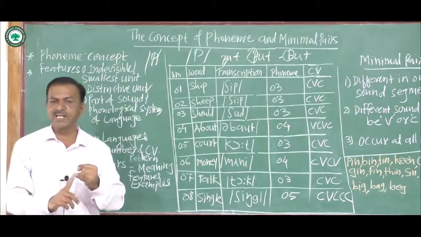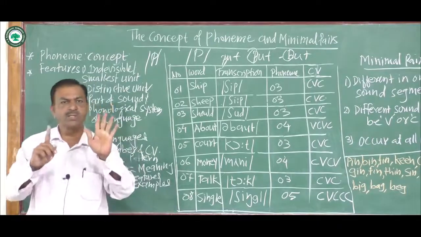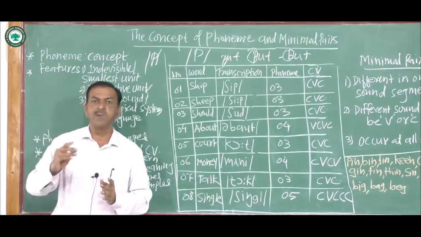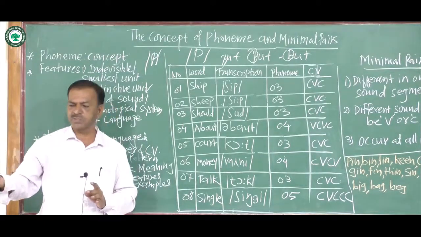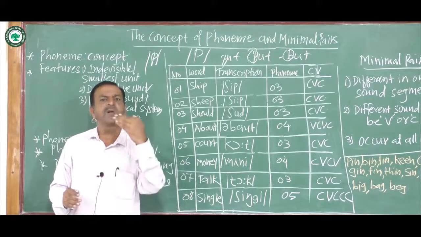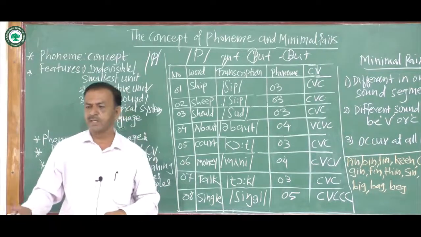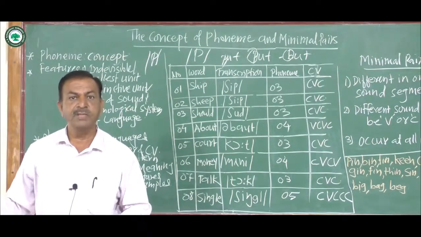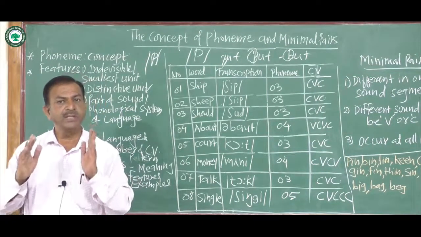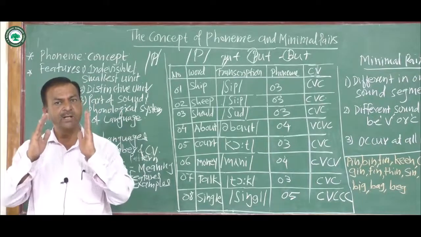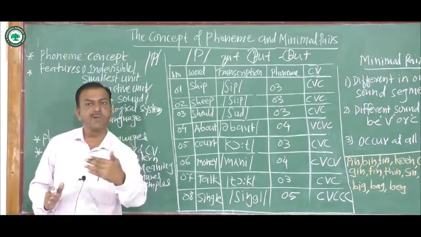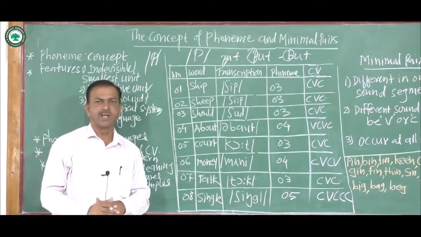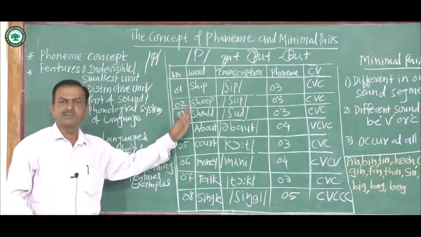Suppose English has 44 phonemes, Hindi has 46 phonemes, Tamil has 41 phonemes, while Kannada has 47 phonemes. In this way we have studied how phonemes are a matter of the phonological system of that language. Now see the chart.